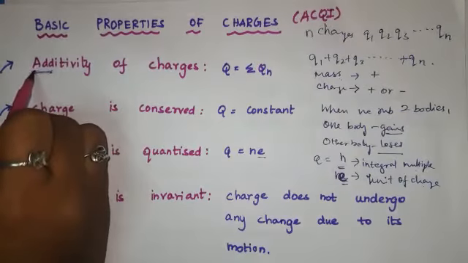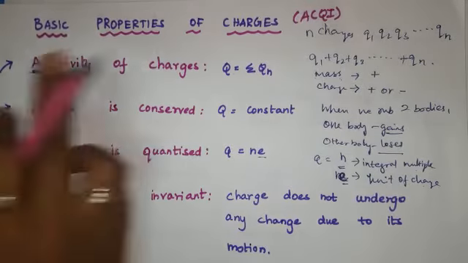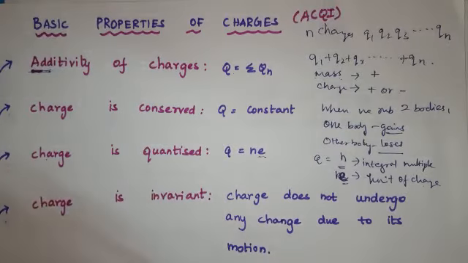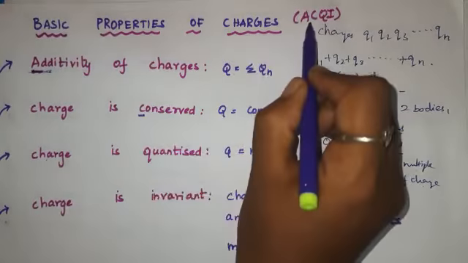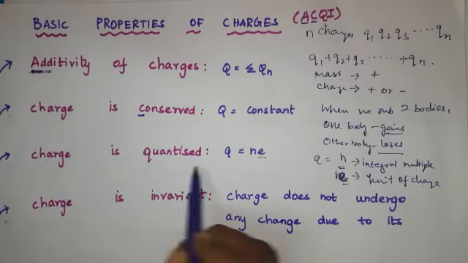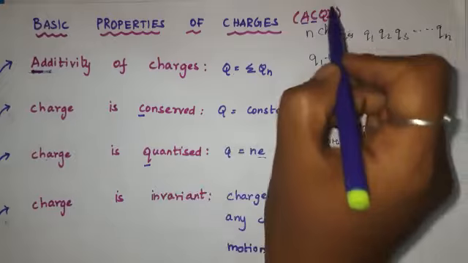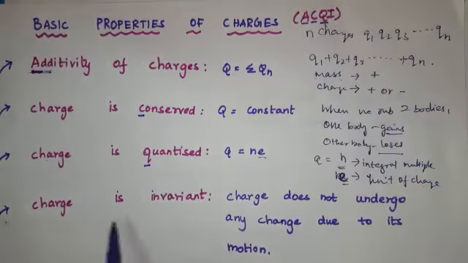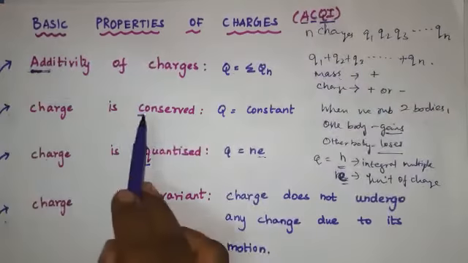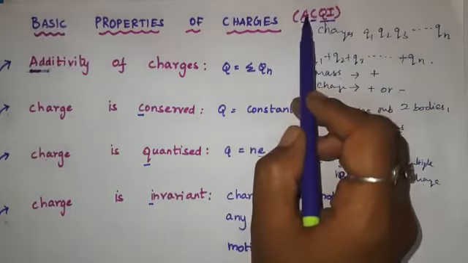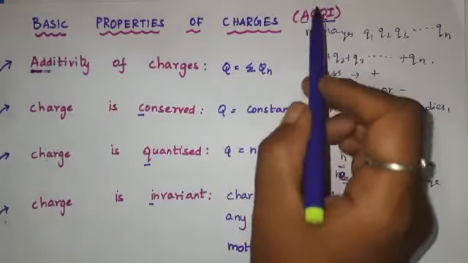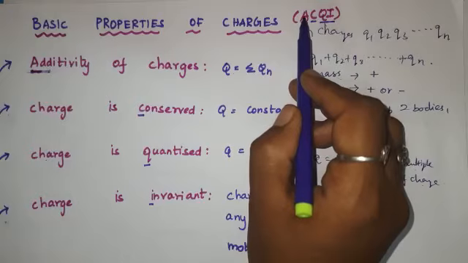First letter: charges are additive, A. Second, charge is conserved, C. Third, charge is quantized, Q. Fourth, charge is invariant, I. So the short form is A, C, Q, I. If you don't remember in your exam, just remember ACQI.